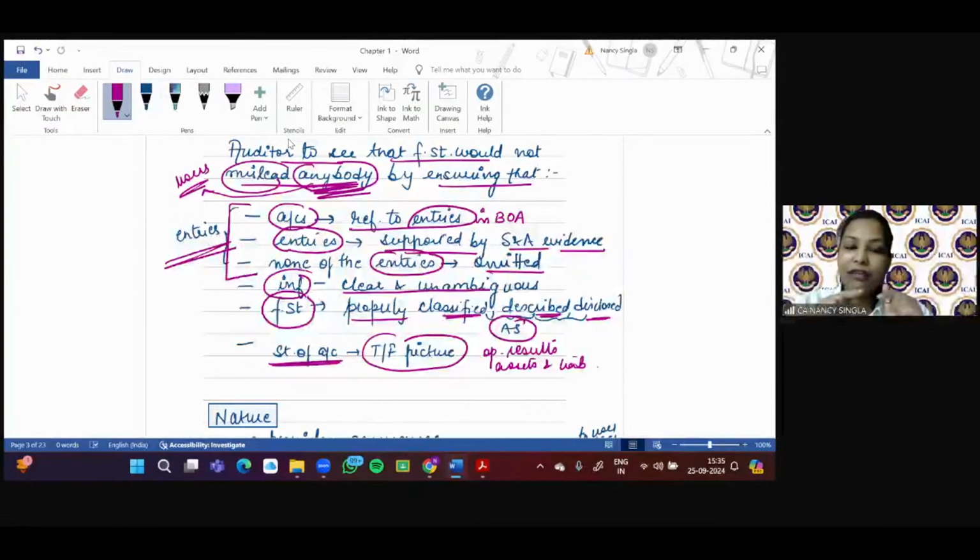Then you get certain information that should be what? Clear and unambiguous. And you all know that information when put in the form of a statement gives what? Financial statement. So that should be properly classified, described and disclosed as per accounting standards. And last but not the least, whatever statement of accounts you are getting, that should give a true and fair picture of what? Your operational results and assets and liabilities.